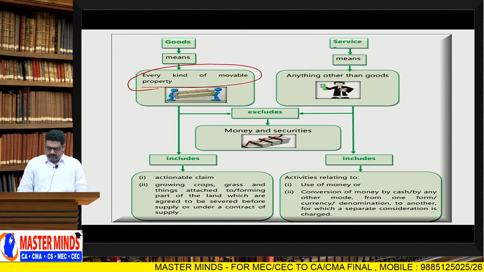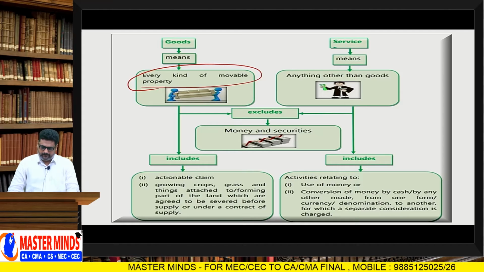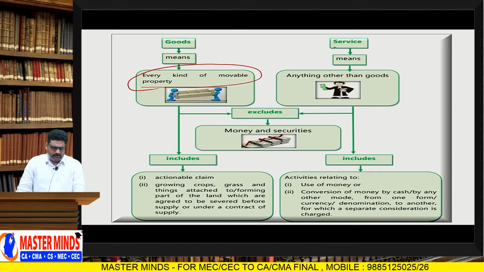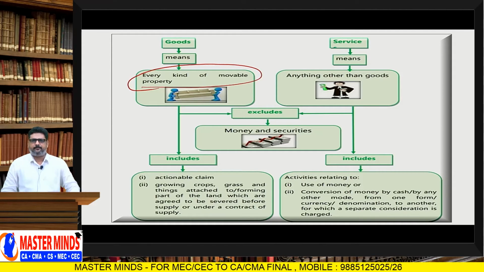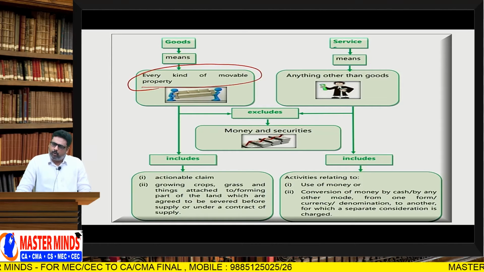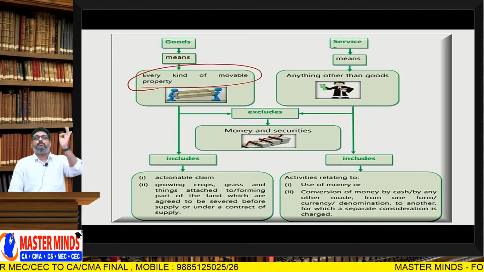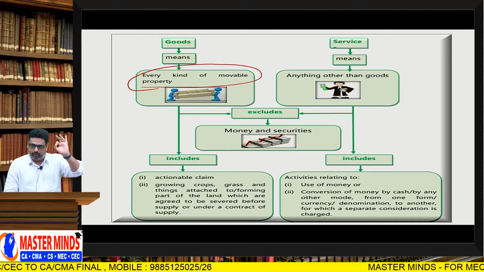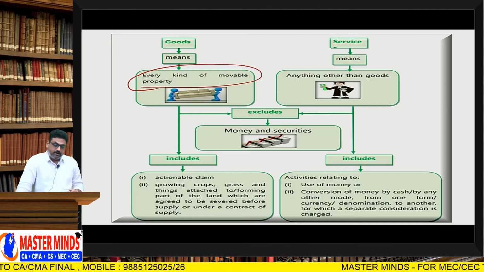Sir, what does the General Clauses Act define? The General Clauses Act defines movable property to mean anything other than immovable property.